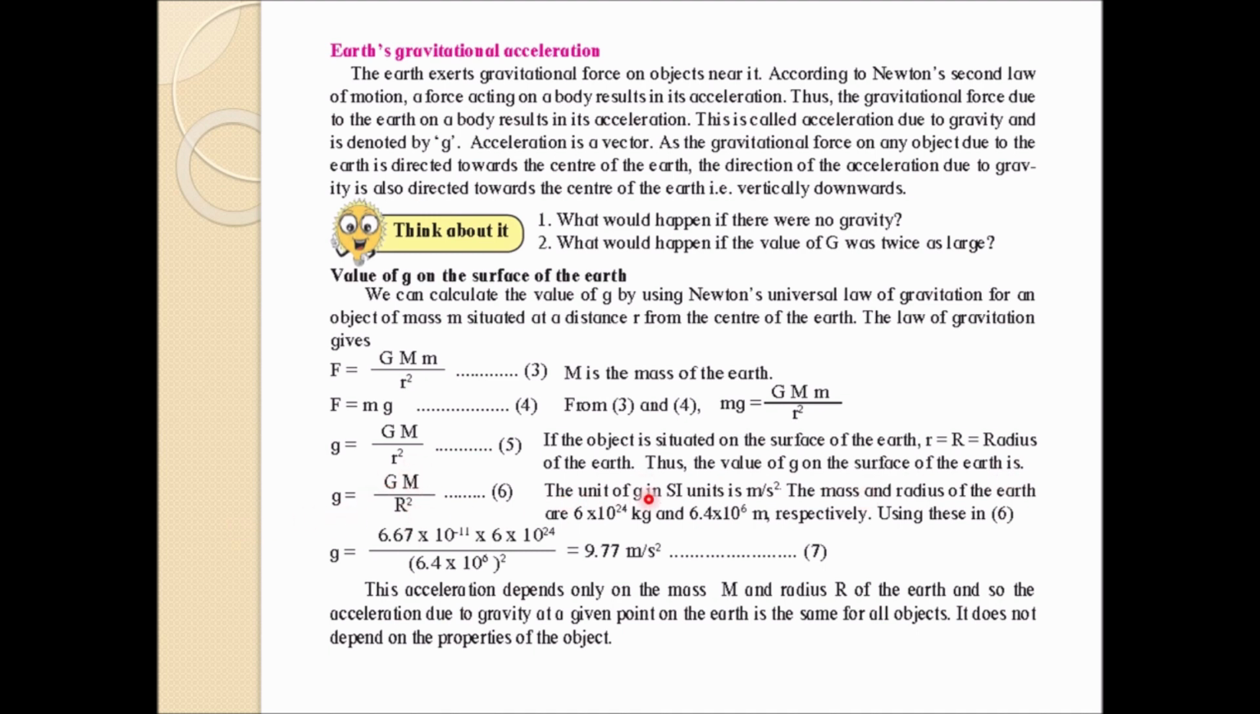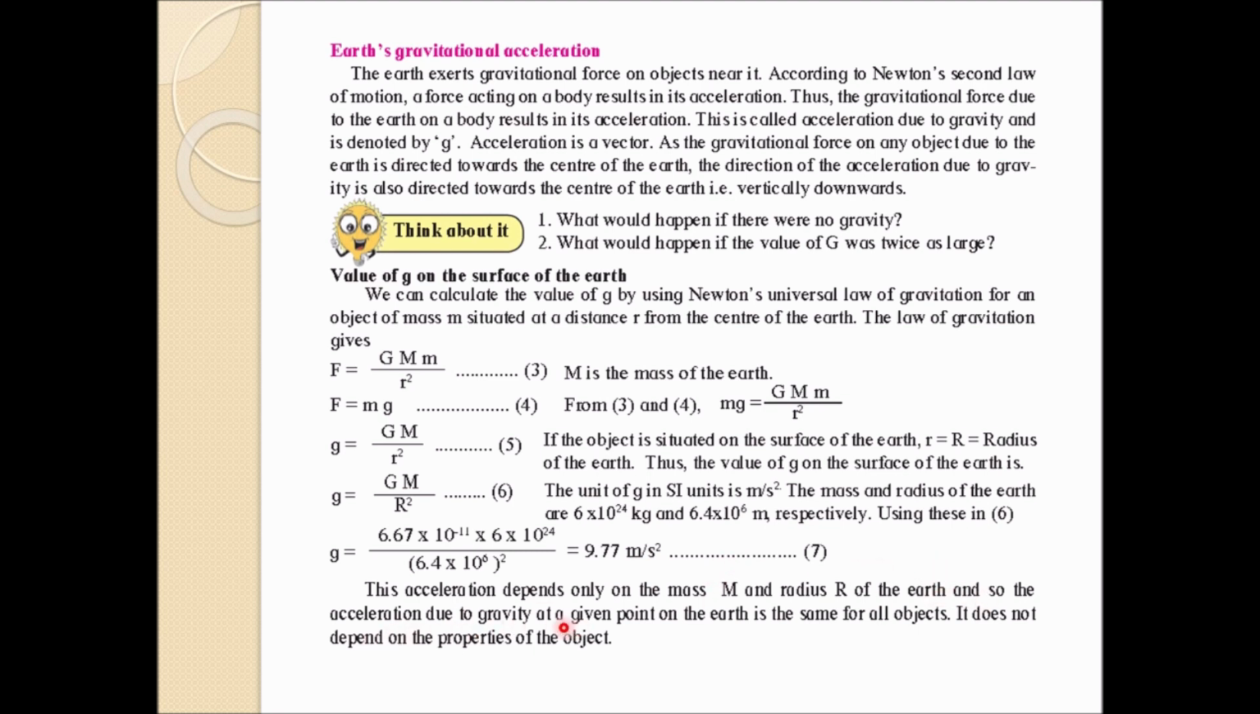The SI unit of g will be meter per second square, because g is nothing but acceleration due to gravity, and the normal unit of acceleration is meter per second square. The mass of the earth is 6.24 × 10²⁴ kg, and the radius will be 6.4 × 10⁶ m. Ultimately putting in these values, you will get 9.77 meter per second square. That is the value of g. This acceleration depends only on the mass and radius of the earth.